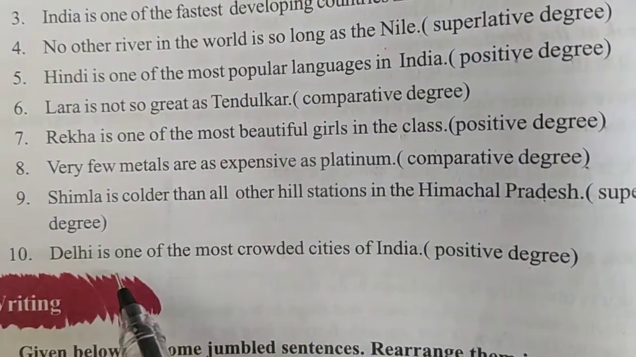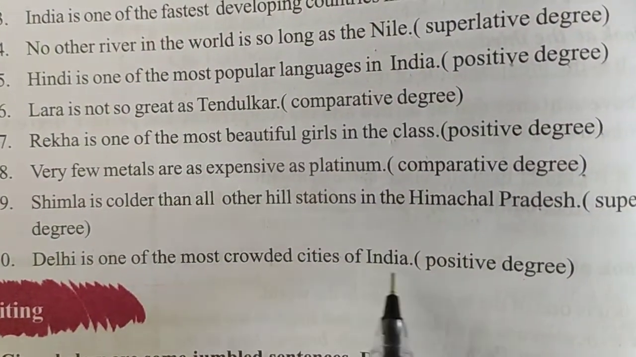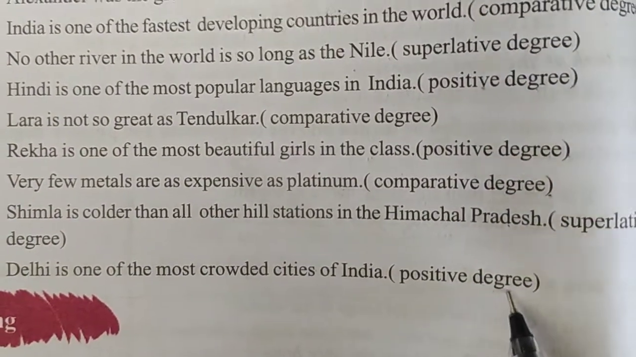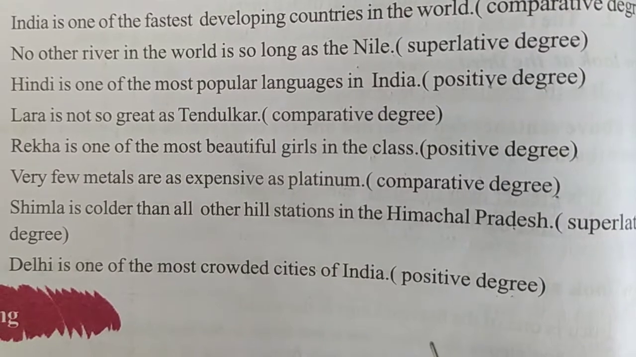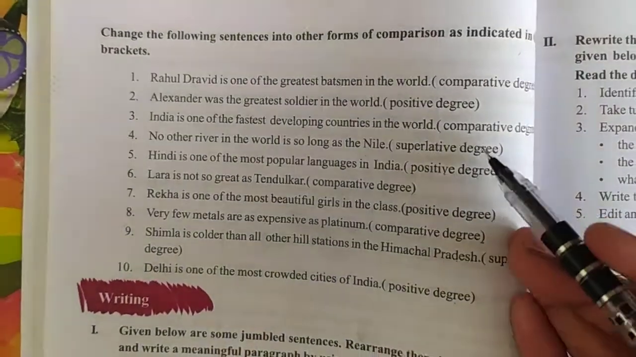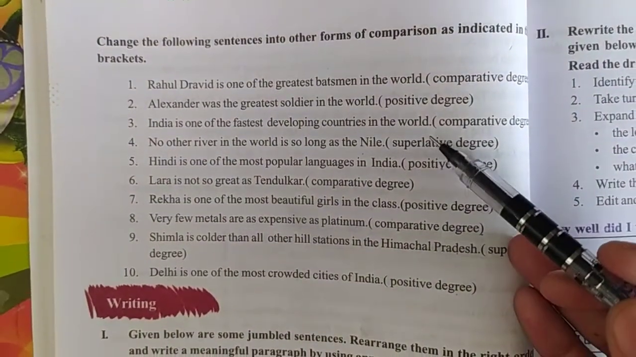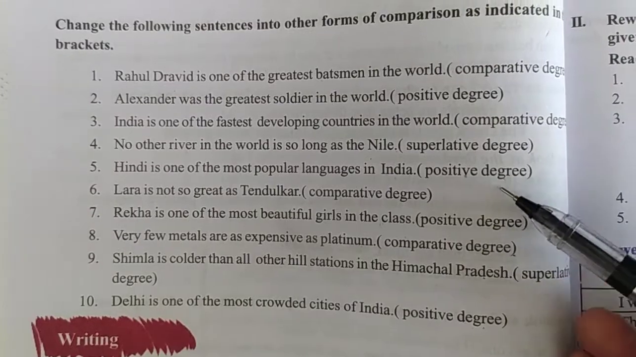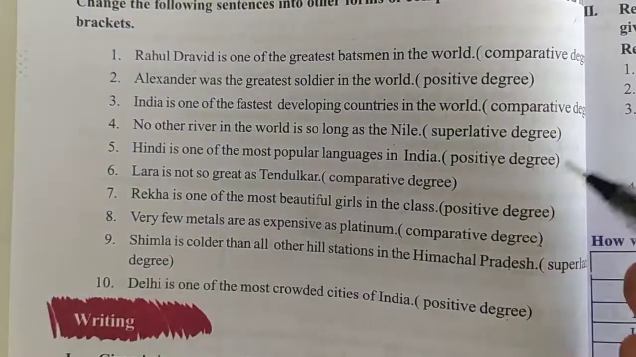Tenth one, Delhi is one of the most crowded cities of India. We need to change this sentence into positive degree. The answer is very few cities of India are as crowded as Delhi. We will send the photos of these questions. We will send the answers for this bit. Note down in your classwork.